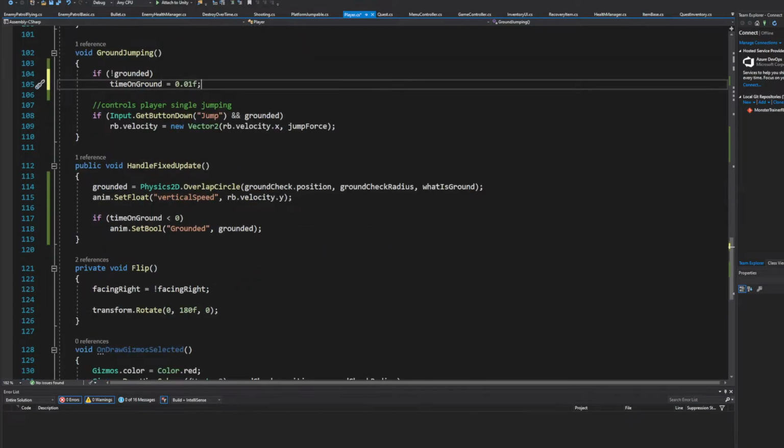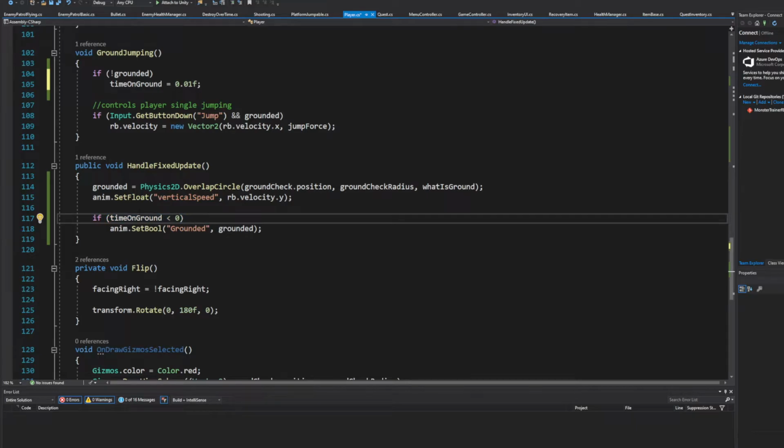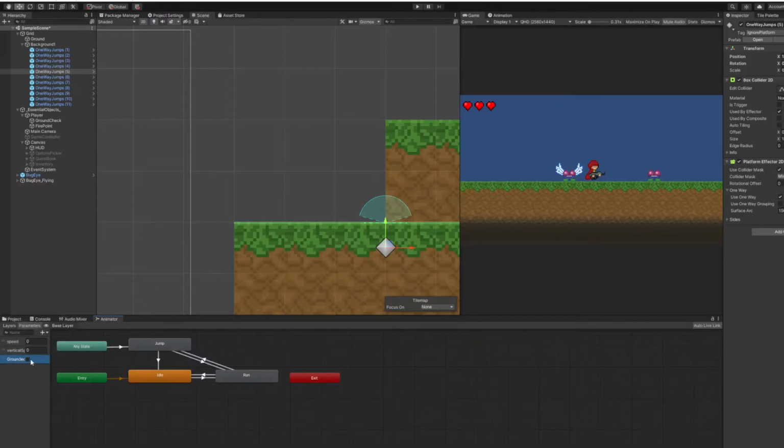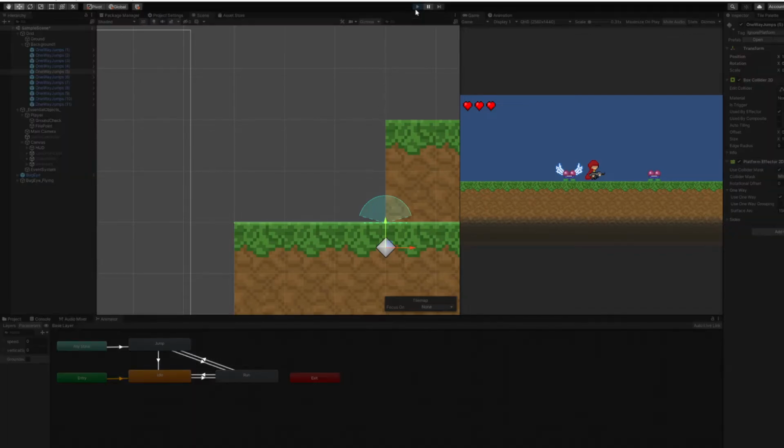0.01 of a second, and then as long as the time on ground is less than 0, it's going to set the animation to grounded right down here. And so with that being fixed,